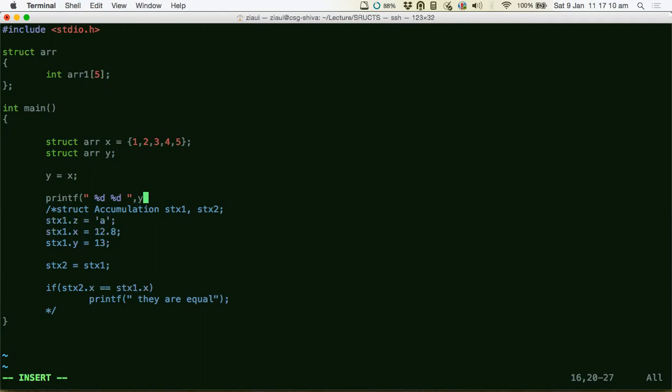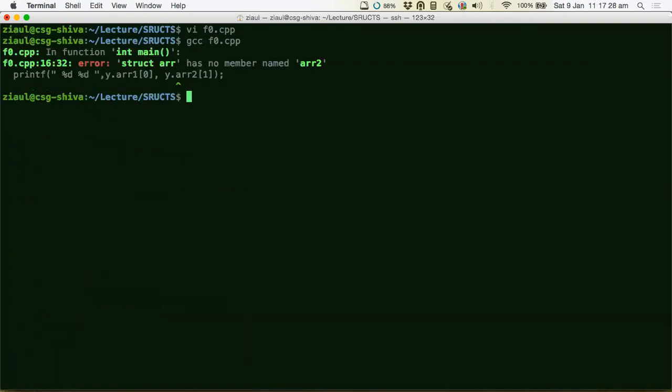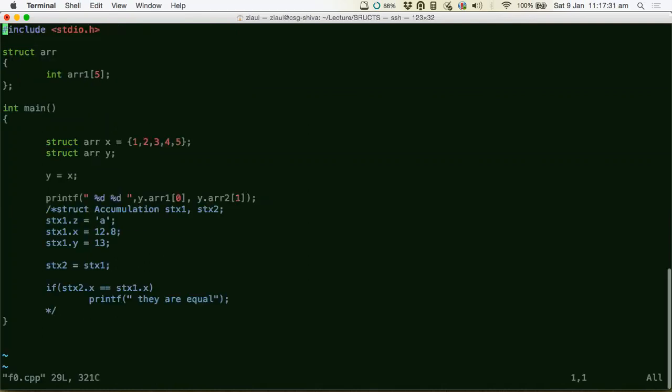How do I access the array? Tell me fast, guys. You can type it, but anyways, y dot arr 1. So what value should I see? 1 and 2. Oh, it should be arr.